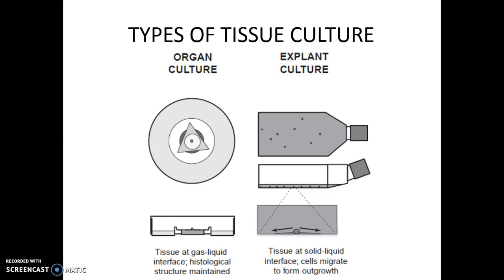They are multipotent. That is, they cannot form a whole organism as such, but they can form an organ if specific growth factors and nutrients are provided and the culture conditions are proper for the growth of the organ.